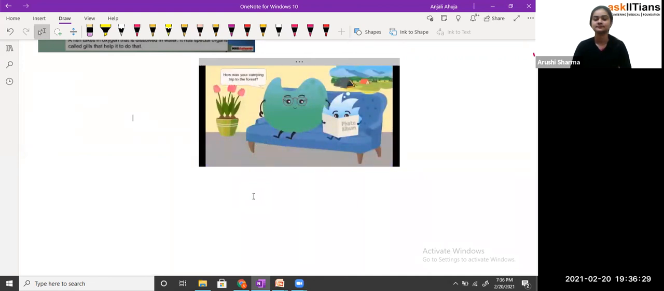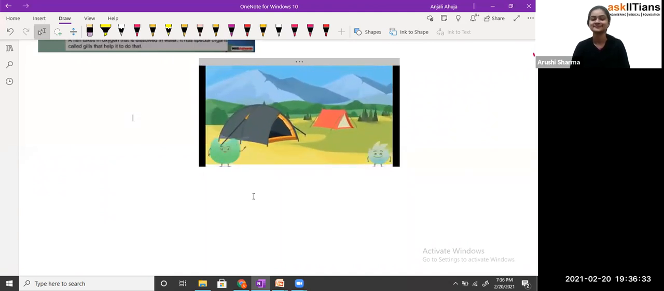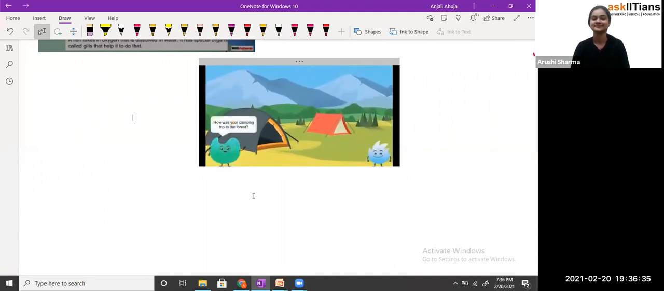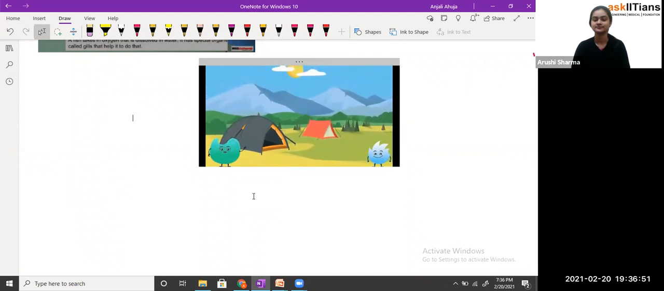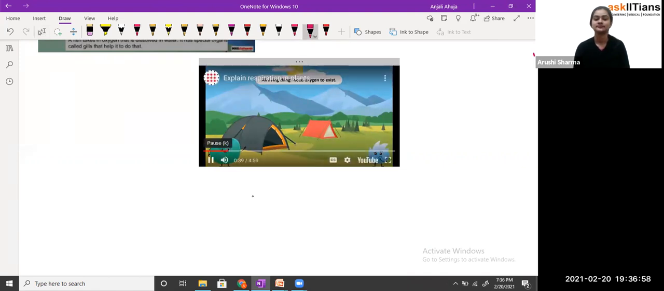Hi, Spiky. How was your camping trip to the forest last week? It was great. We learned a lot about plants. I didn't know plants were similar to humans in some ways. What do you mean? Did you know that plants breathe as well? Of course, plants breathe. All living things, including plants, need oxygen to exist.